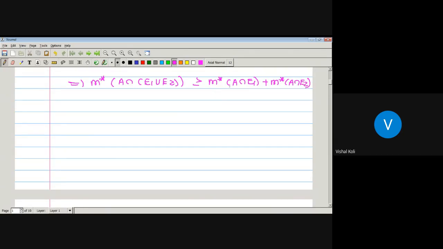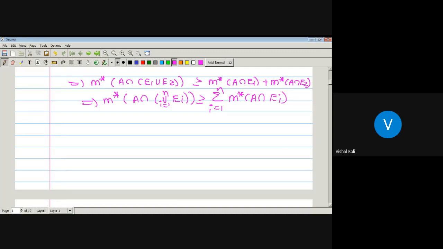If we consider these as only one set, then similarly if we take E3, it is true for this set also. So it is true for any finite number of sets, which implies the outer measure of A intersection the union over i running from 1 to n of Ei is greater than or equal to the summation i running from 1 to n of the outer measure of A intersection Ei.